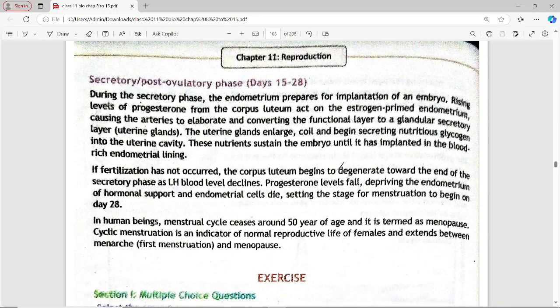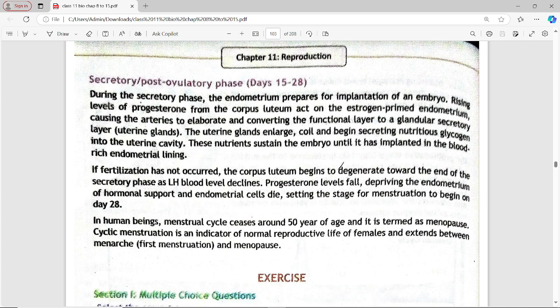Next is the secretory or post-ovulatory phase. During this phase, the endometrium prepares for implantation of the embryo. The rising level of progesterone from the corpus luteum acts on the estrogen-primed endometrium, causing arteries to elaborate and converting the functional layer to a granular secretory layer. The glands enlarge, coil, and begin secreting nutritious glycogen. These nutrients sustain the embryo until it has implanted in the blood-rich endometrial lining.